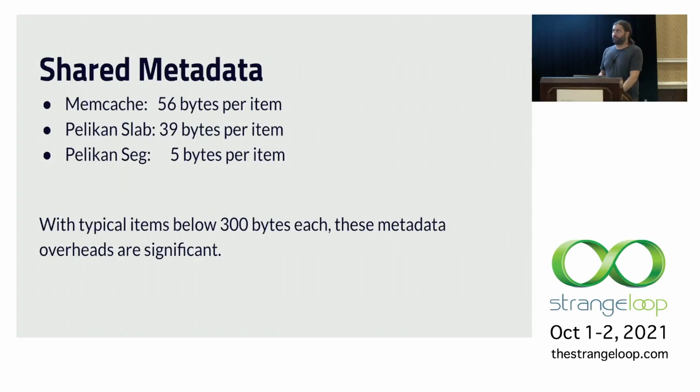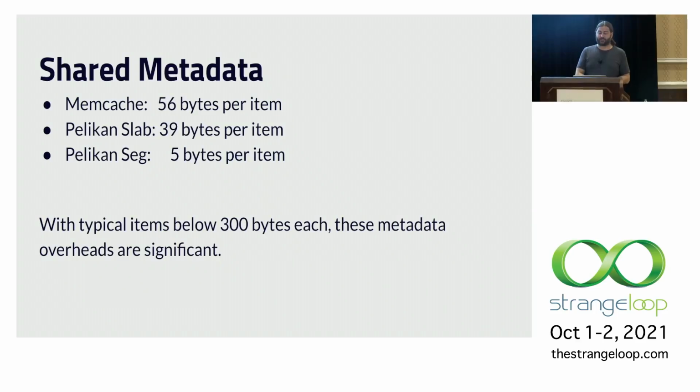We also wind up being a lot more efficient in terms of the per item metadata. Objects that we have in cache tend to be very small. The PhD student who was working with us did this study across these production cache traces, and we published anonymized cache traces on GitHub, and there's some analysis there. But what we found is that our item sizes are actually very small. So like 100 bytes or so.